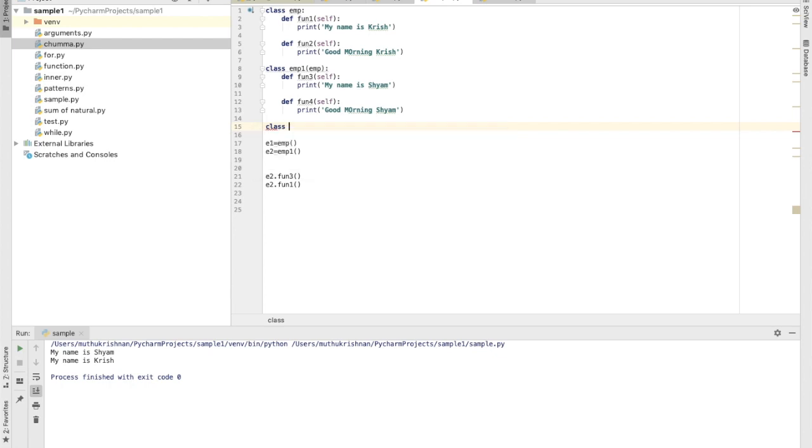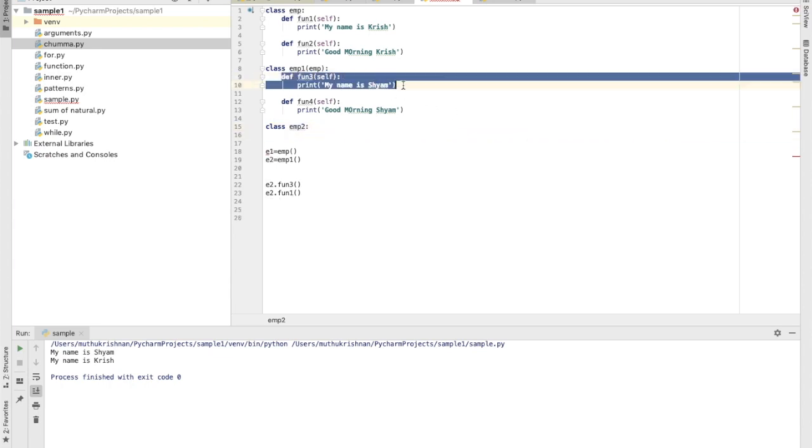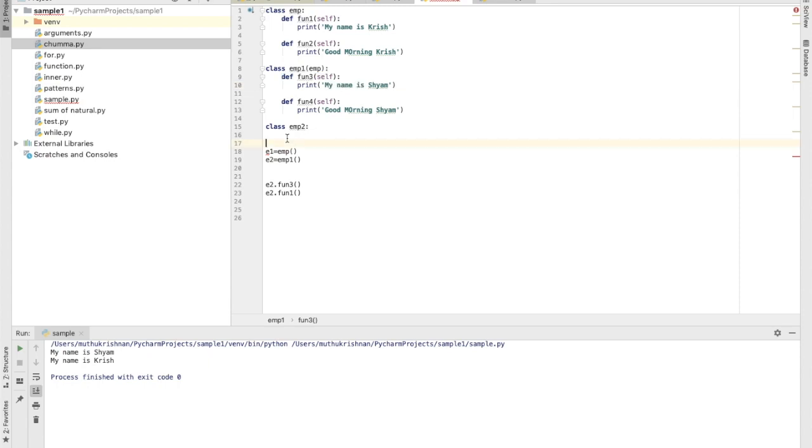So I'm defining another class, emp2. Okay, it's not necessary. Let me define it with a function. I can have any function. So I'm renaming it as Shanmuga, and the name of the function is function 5. I have renamed it. Okay.